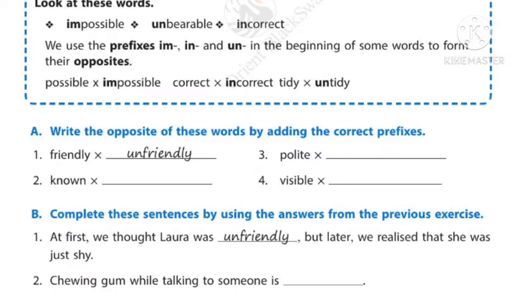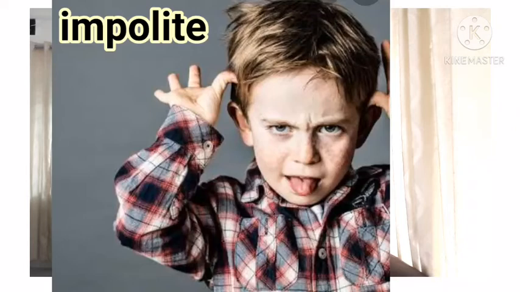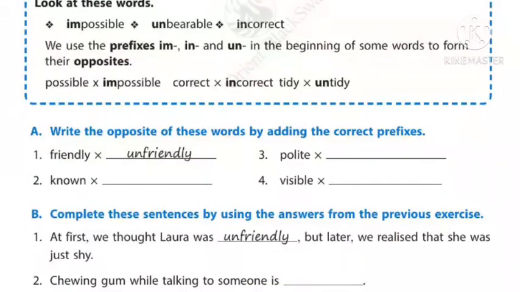By adding im before the base word polite. So it becomes impolite. Polite means showing respect to others and behaving in a very good manner. But impolite means not showing any type of respect to others. Okay. The fourth one is visible, and how can you form the opposite of visible? By adding in before the base word visible. So it becomes invisible.